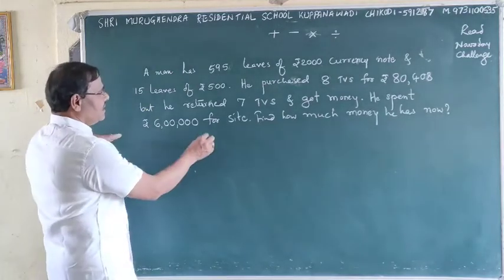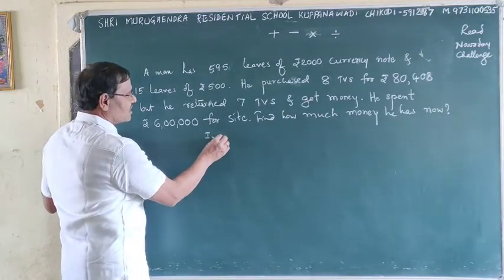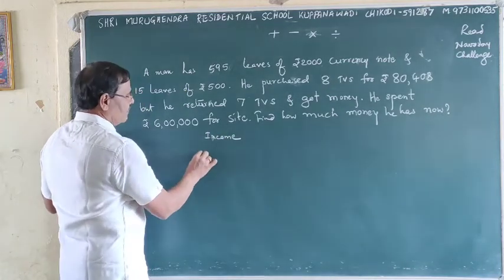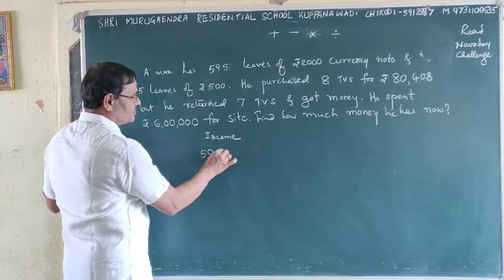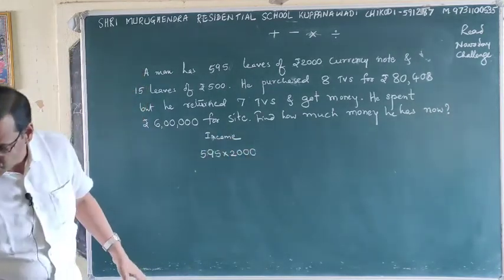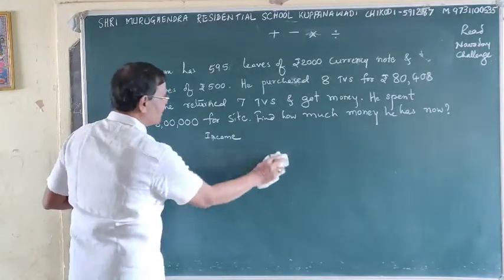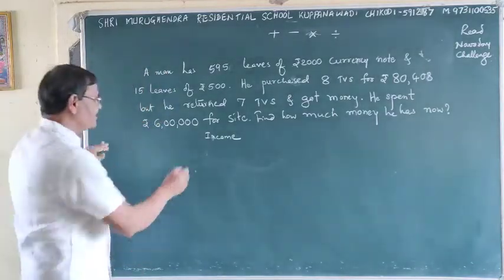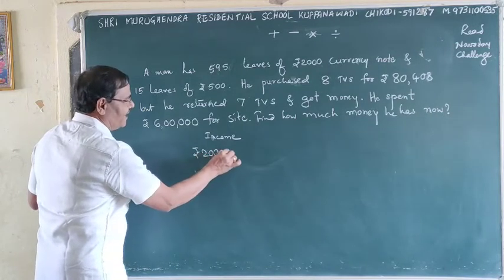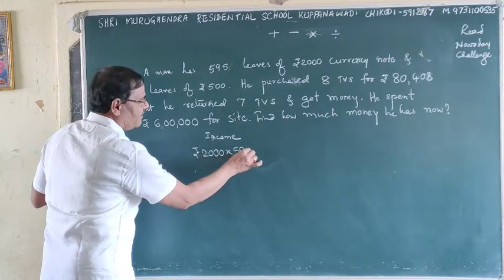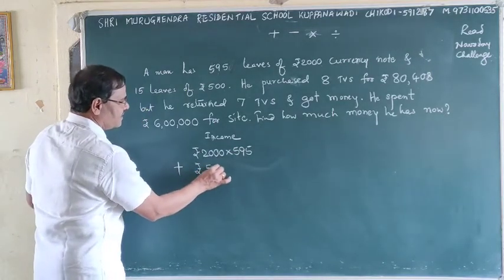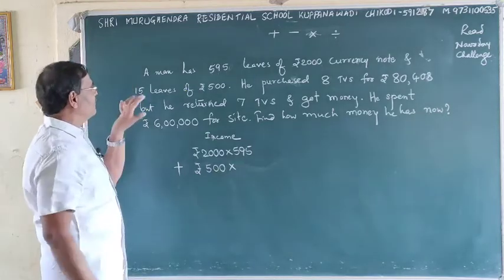See, you have to check the income group. Income you have to check. 595 leaves into 2000. Sorry, first you have to write the 2000 currency note. This 2000 is constant, into how many? 595, plus rupees 500 into 15 leaves.